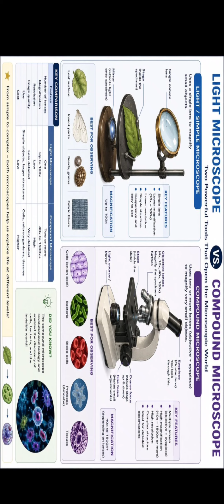Moving on to the next, the light microscope and the compound microscope. Obviously the simple light microscope's magnification is less. We use it for dissecting purposes. The compound microscope can give you a magnification of up to 1500 or sometimes 2000 times, and we use it regularly in our schools, colleges, etc. So different cells we can see, like onion peel cell, which is very common, then bacteria, red blood cells, protozoa, etc., with the compound microscope.